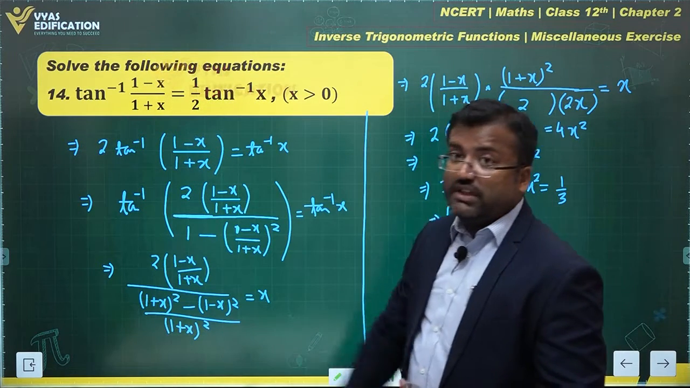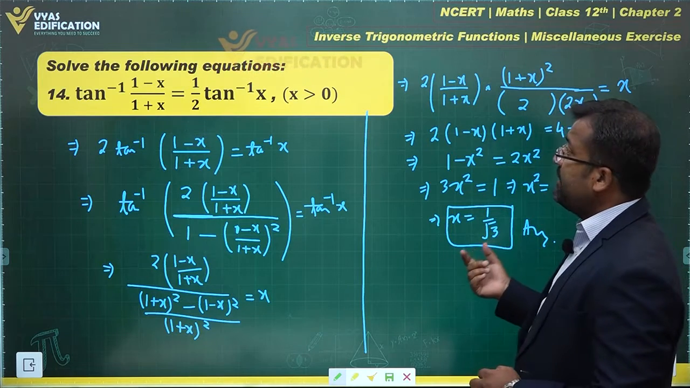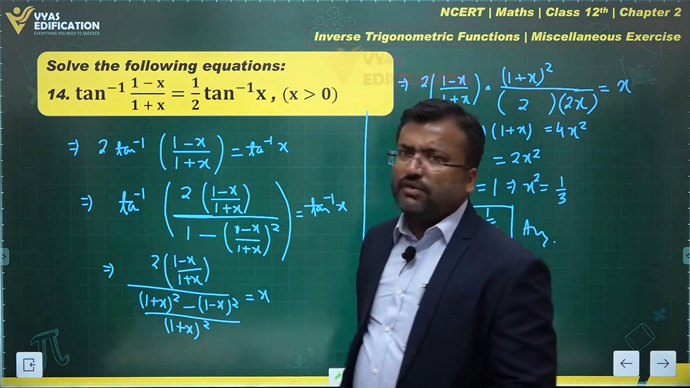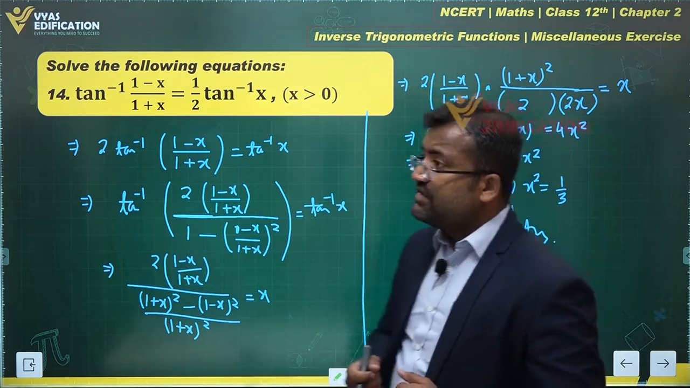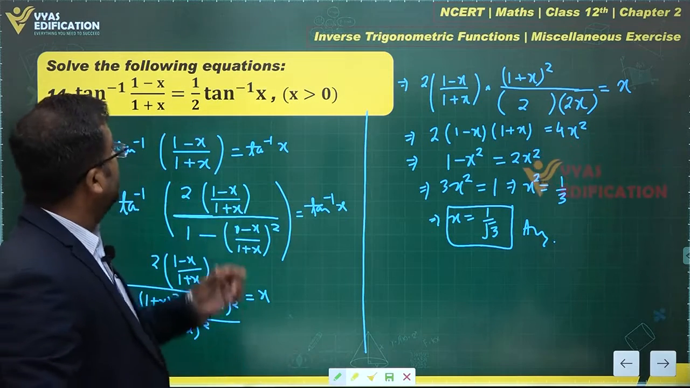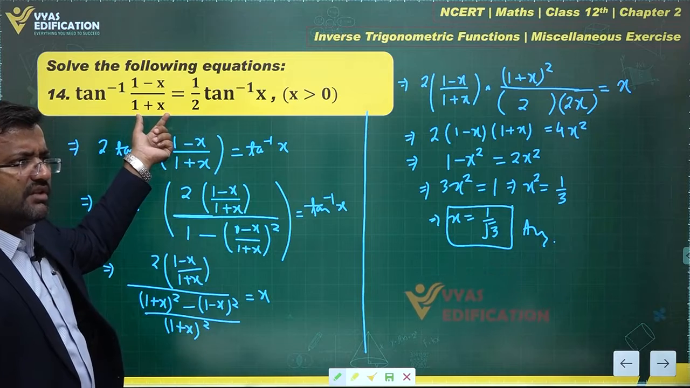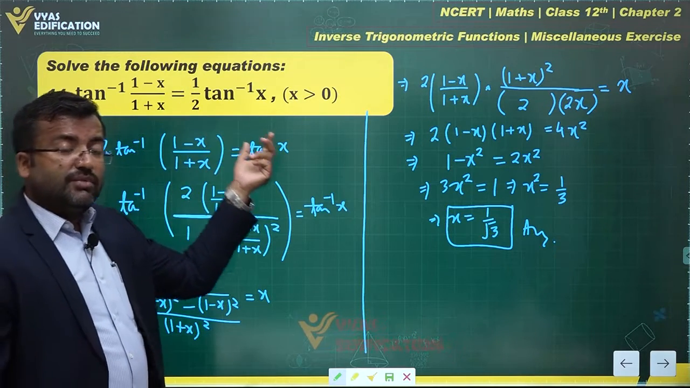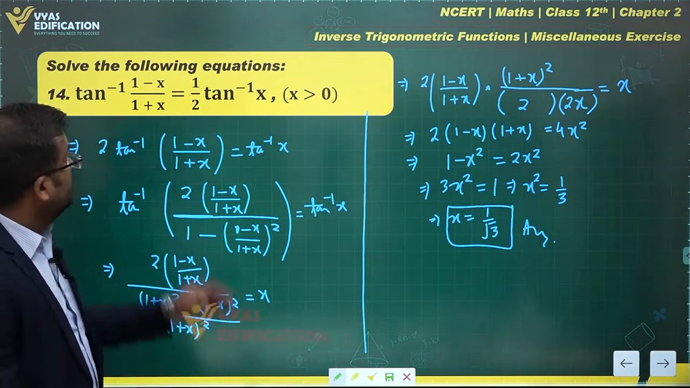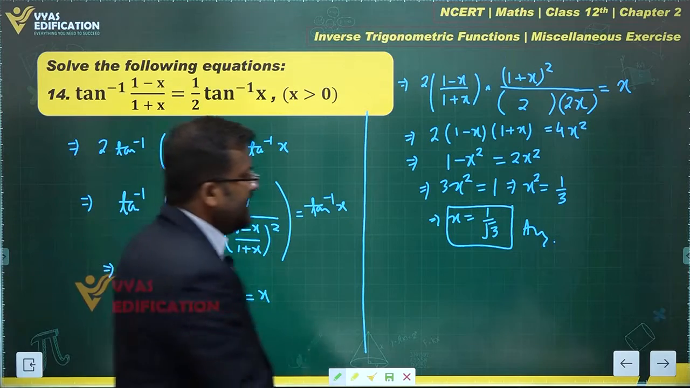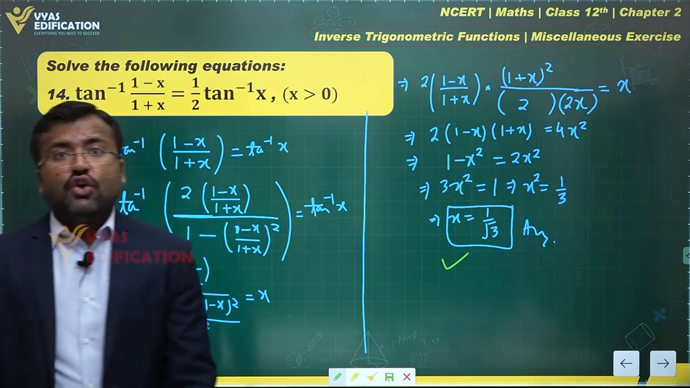Tan inverse 1 by root 3 is equal to pi by 6, times 1 by 2 is pi by 12 on the RHS. Okay, what about the LHS? You have tan inverse of (1 minus 1 by root 3) upon (1 plus 1 by root 3). This becomes (root 3 minus 1) upon (root 3 plus 1). Root 3 minus 1 upon root 3 plus 1 is actually tan pi by 12. So this will be pi by 12. This is also pi by 12. Is this answer okay? Yes, this answer is okay.